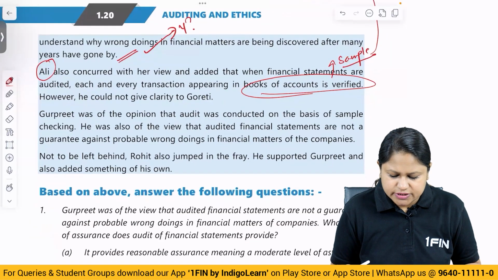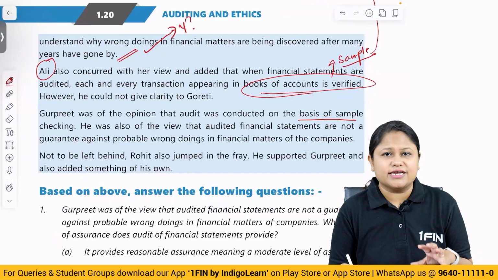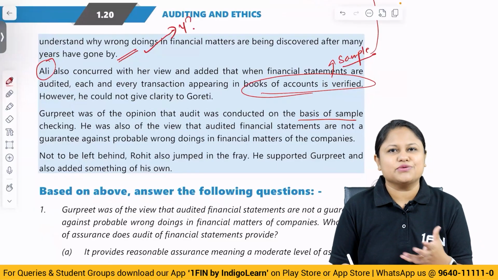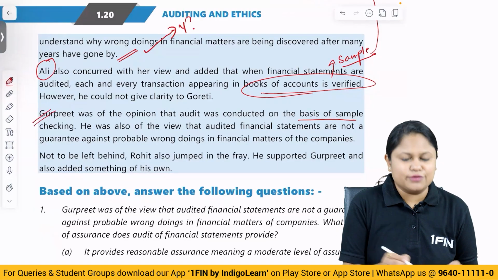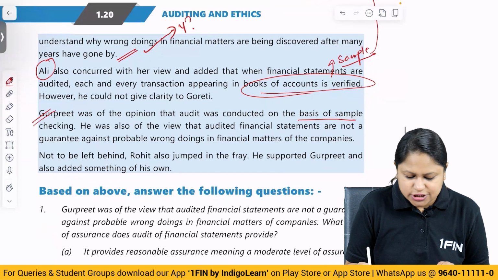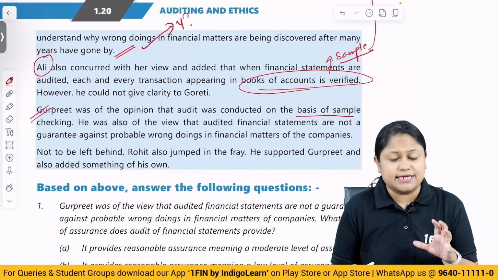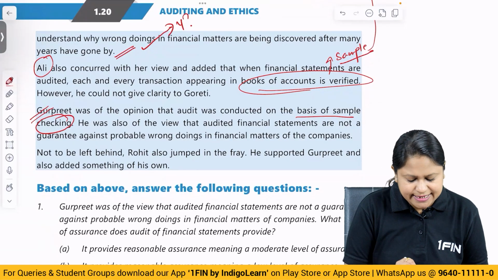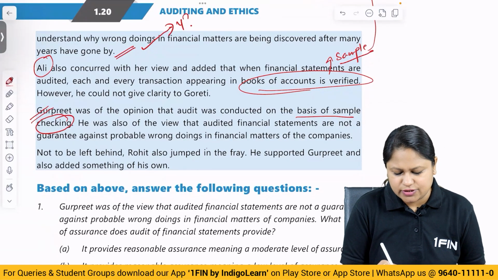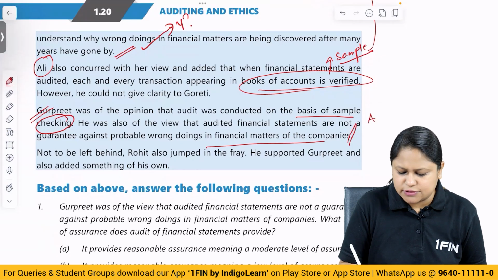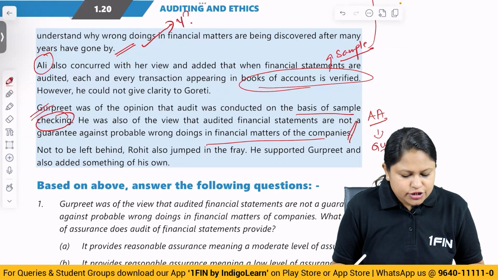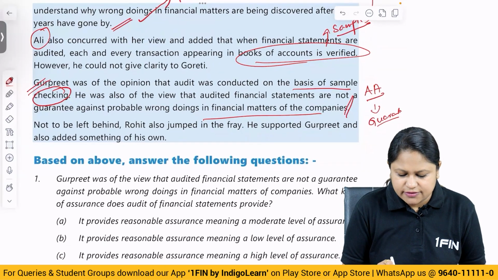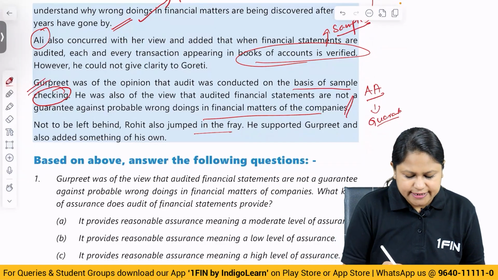Gurpreet was of the opinion that audit was conducted on the basis of sample. So this is the point: you have to attend the classes regularly, listen to all the lectures properly, because after attending only you will be able to get the correct understanding. On the basis of sample checking. So he knows it correctly, Gurpreet is telling it is done on sample. He was also of the view that audited financial statements are not a guarantee against probable wrongdoings in the financial statement. So again this understanding is correct. He knows it is not absolute assurance, so basically it is not a guarantee. Then, not to be left behind, Rohit also jumped into the fray. He supported Gurpreet and also added something of his own.